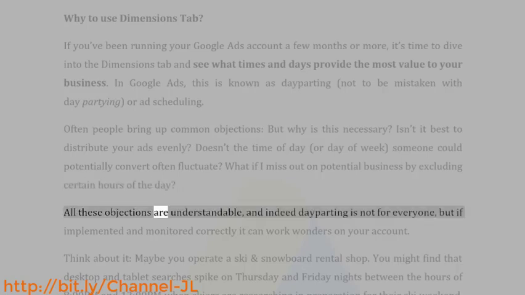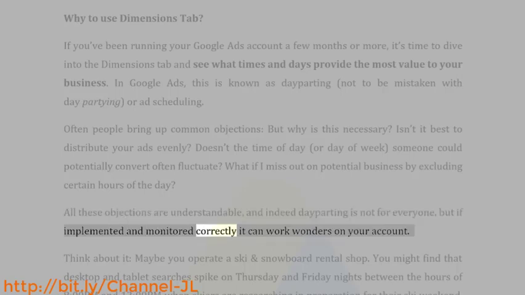All these objections are understandable, and indeed dayparting is not for everyone, but if implemented and monitored correctly it can work wonders on your account.